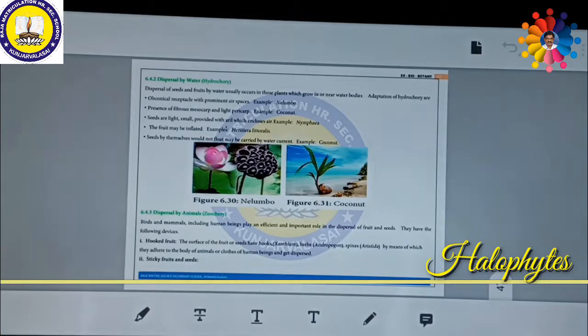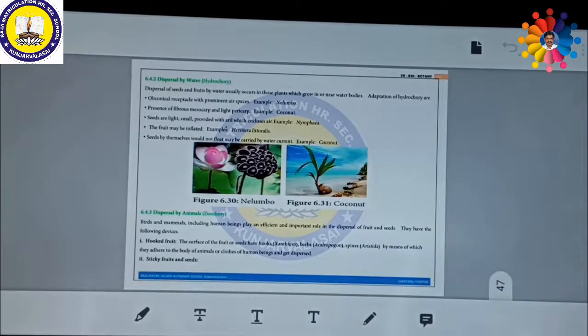Example, coconut. Seeds are light and small, enclosing air, like Nymphaea. The fruits may be inflated and flat, like Heritiera. Seeds by themselves would not float or be carried by water currents. So these are various types of adaptations for dispersal of fruit.